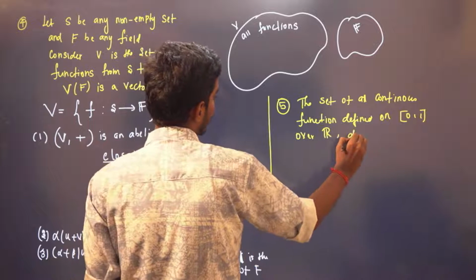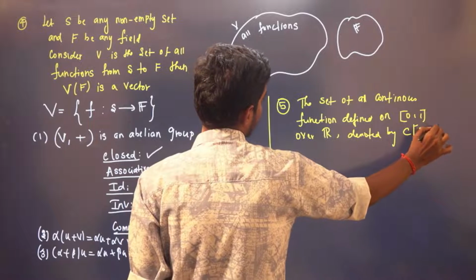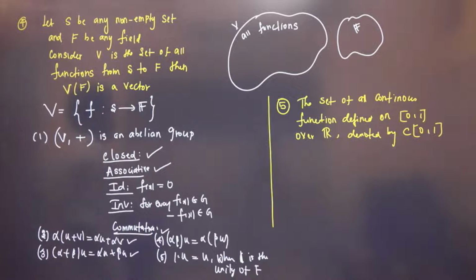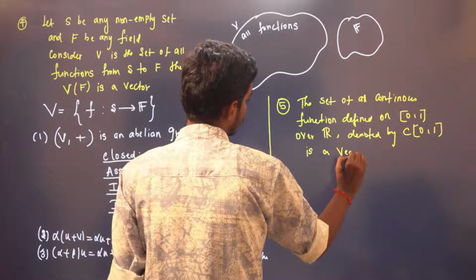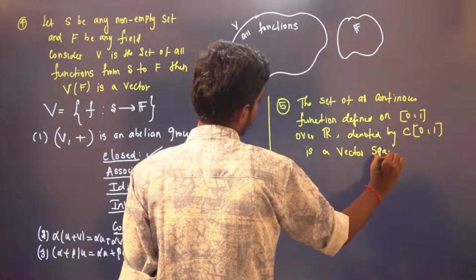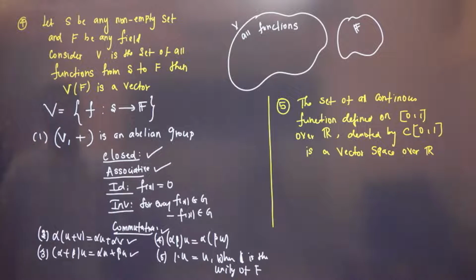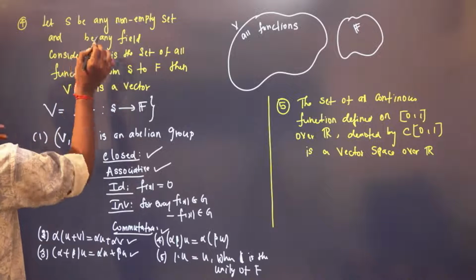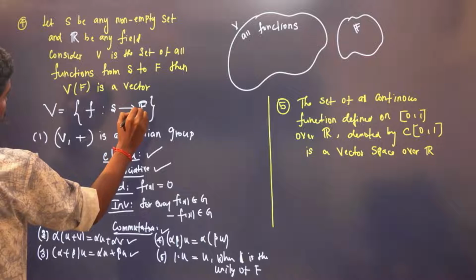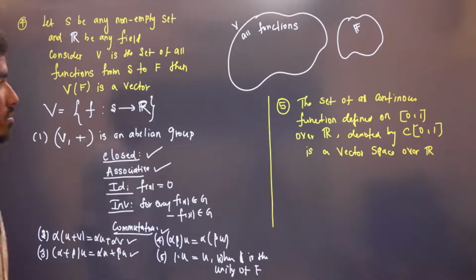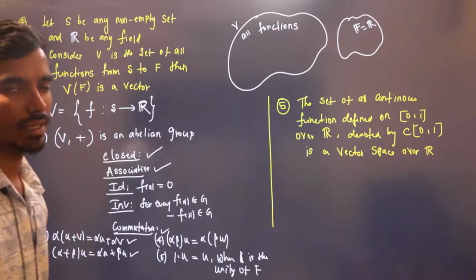We will denote this set of all continuous functions on 0, 1 by C of the closed interval 0, 1, which is a vector space over R. See, here you consider the field to be the real numbers, right? You consider all those functions from F to real numbers. We talk about real valued functions.